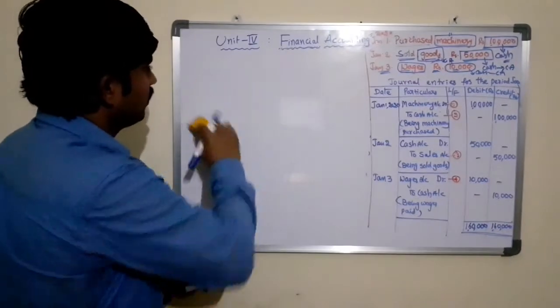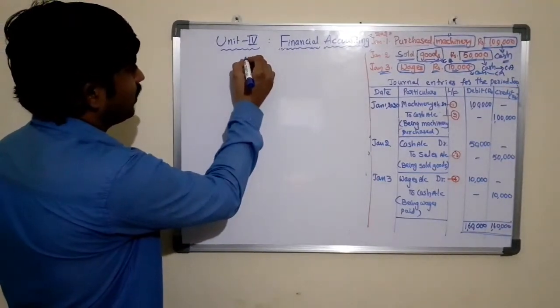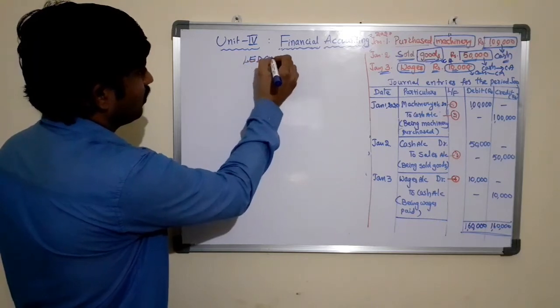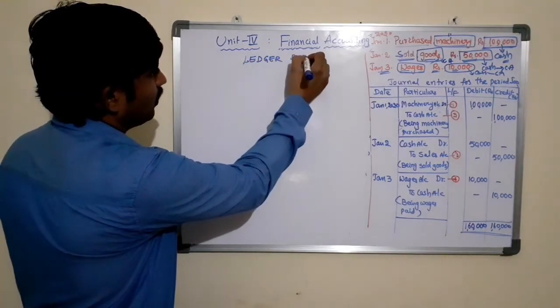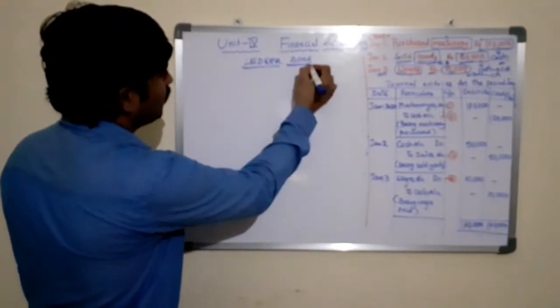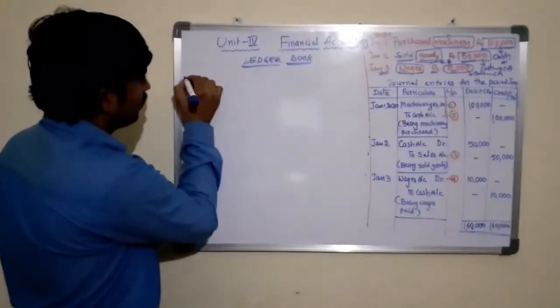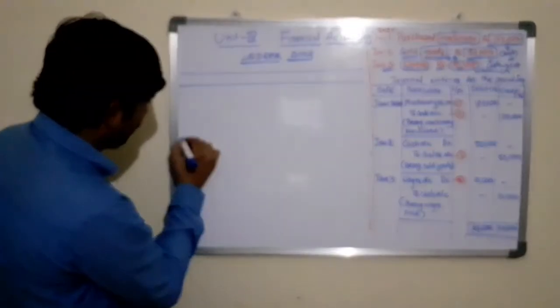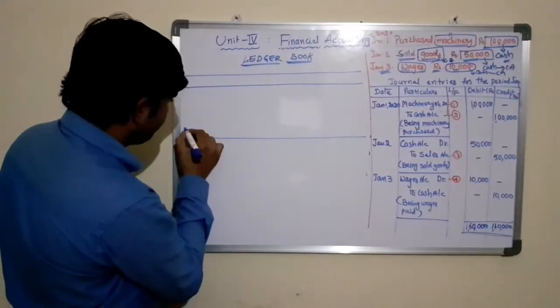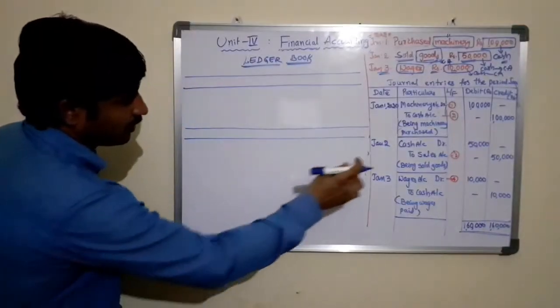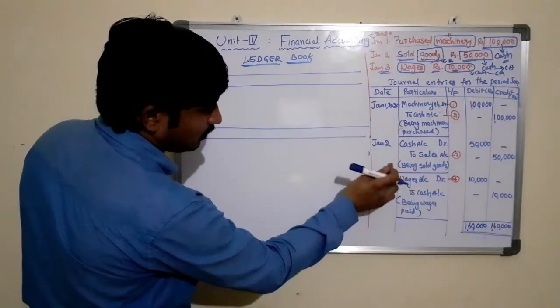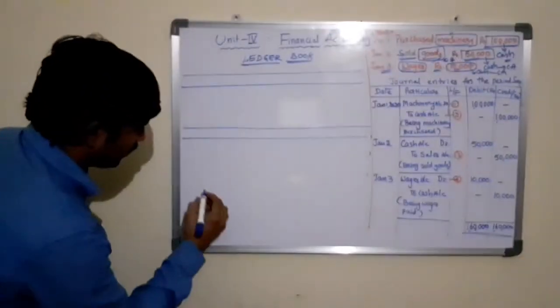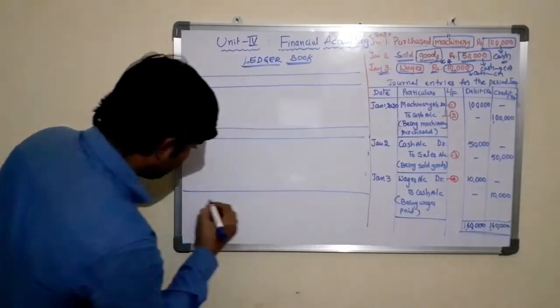So we are preparing the ledger accounts in ledger book. It is our ledger book. In this book, we need to open the machinery account, cash account, sales account, and wages account. As there is no space here, we are opening only the 3 accounts.